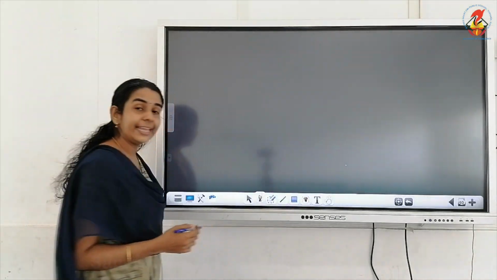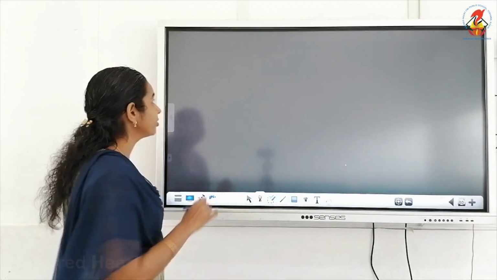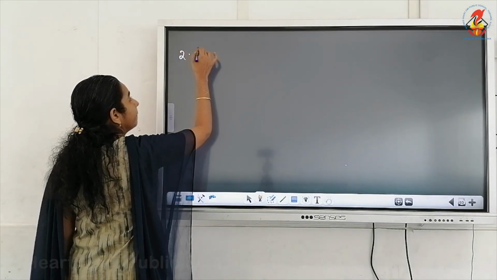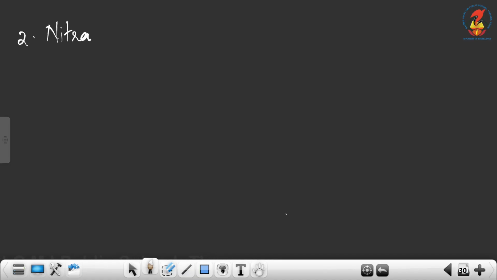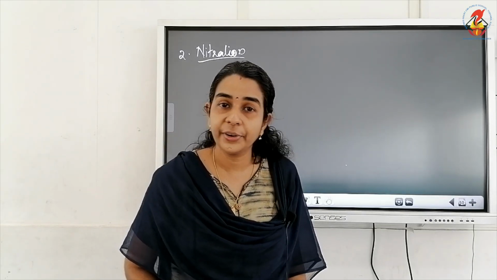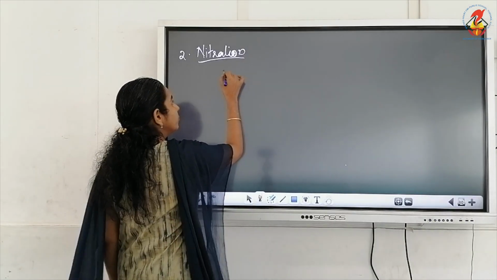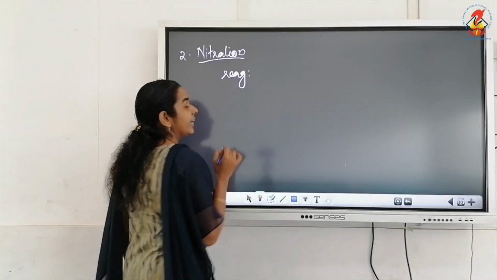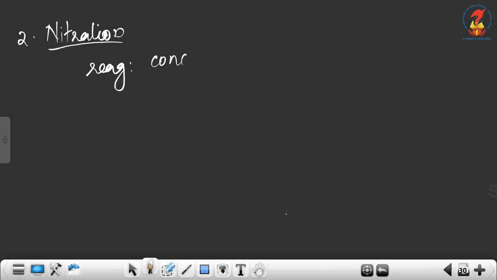Now the second electrophilic substitution reaction is nitration, and we know what is meant by nitration. It is the introduction of a nitro group to the benzene ring, and the reagent that we use for nitration is the nitrating mixture. What is the nitrating mixture?